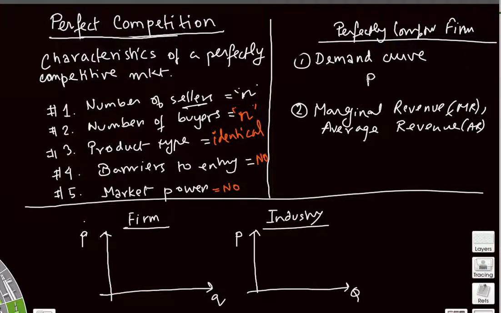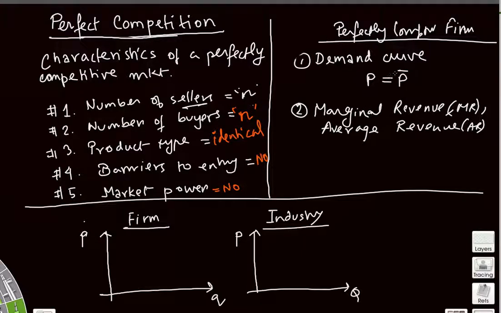Therefore, the prices charged for the quantity that is produced or sold by an individual farm or an individual seller does not depend on the quantity he or she produces. So it cannot charge different prices for different quantities.